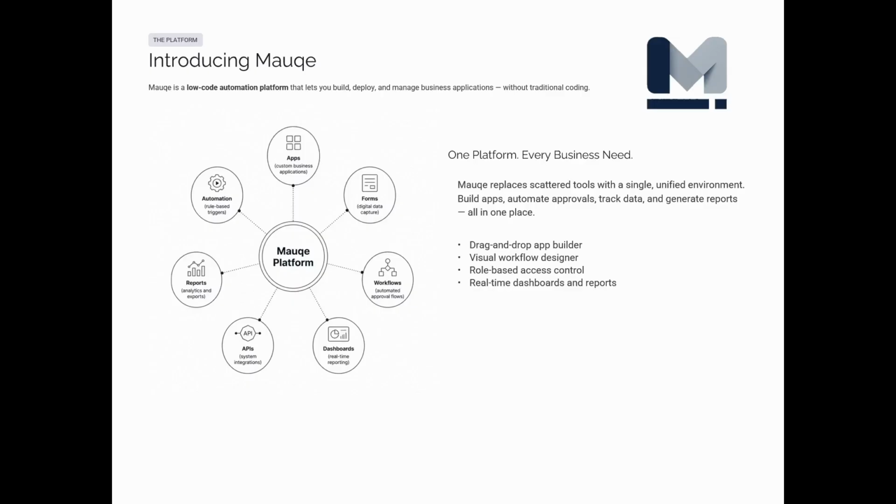So, what exactly is Mauqe? Introducing Mauqe. In this slide, I'll explain what exactly Mauqe is. Mauqe is much more than a form builder. It's much more than workflow software. And it's definitely more than another spreadsheet replacement. Think of Mauqe as a complete digital workspace. Inside one platform, you can build applications, design workflows, collect information, generate reports, manage approvals, create dashboards, even expose APIs for integration.